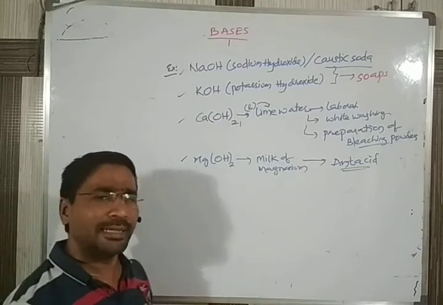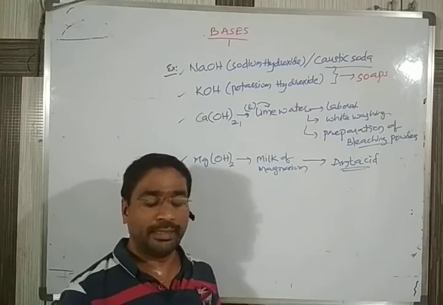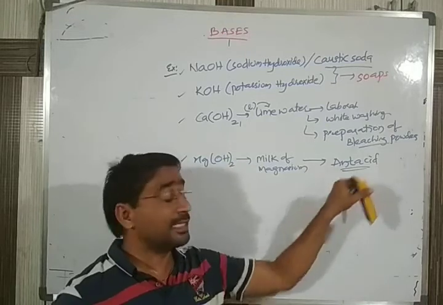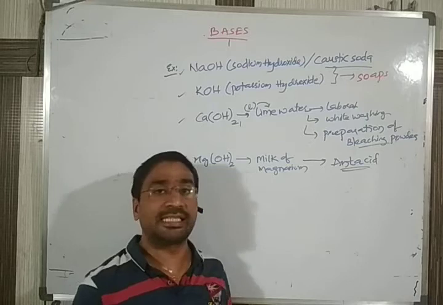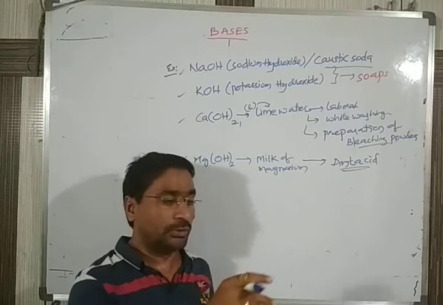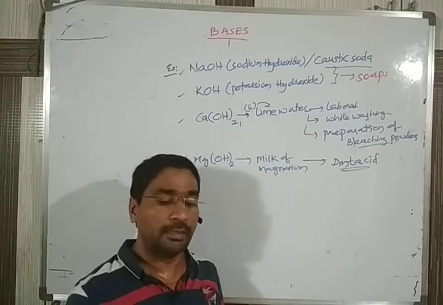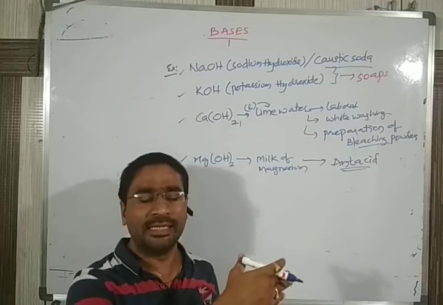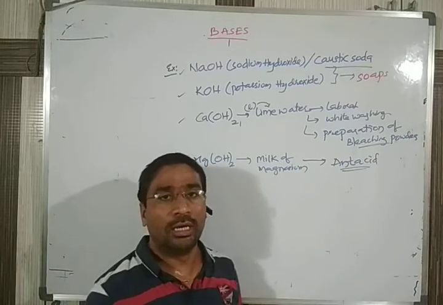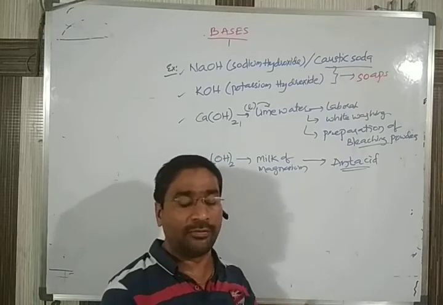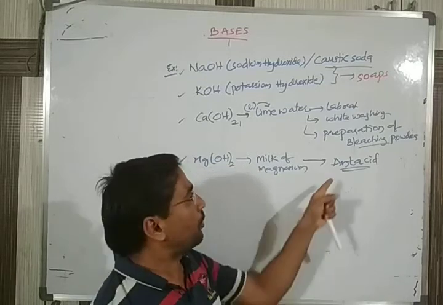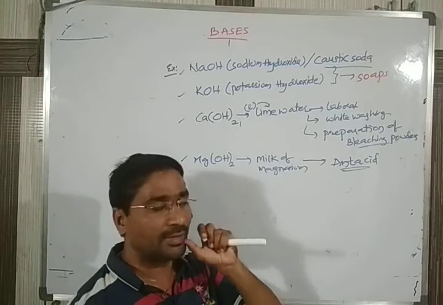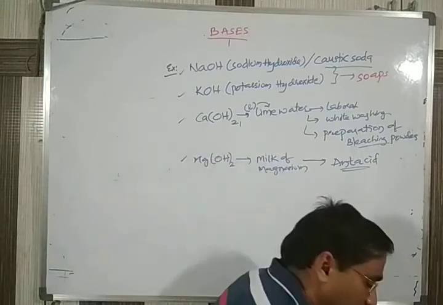Do you know what an antacid is? Normally it is a substance used to reduce acidity. Sometimes when you have a burning sensation in the stomach, we consume a powder. Commercially we see advertisements, like Eno, that give relief from acidity. Such powders normally contain this, milk of magnesia.